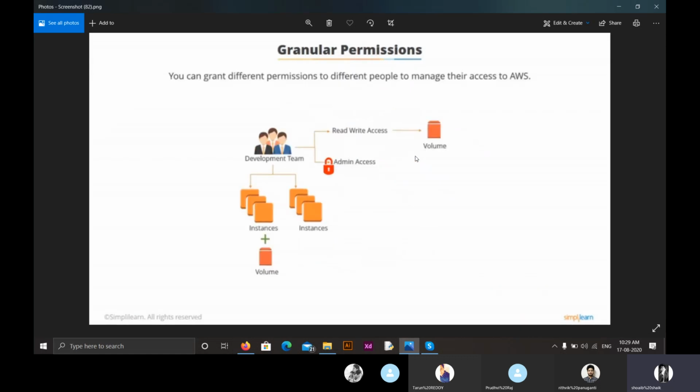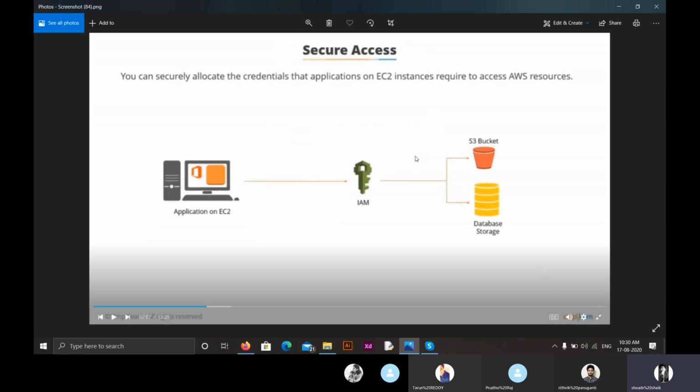Now the second one, granular permissions, where we can grant different permissions to different people to manage their access to AWS services without providing administrative access. Moving on to the third important feature, secure access. We can securely allocate the credentials that applications on EC2 instances require to access AWS resources.